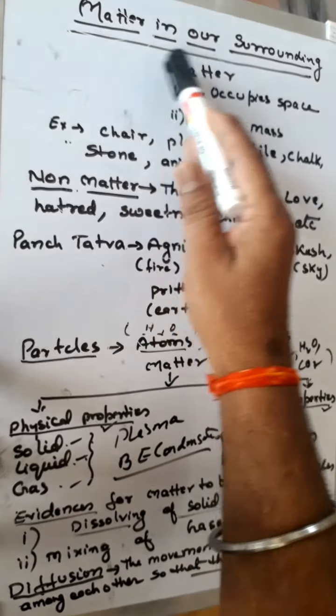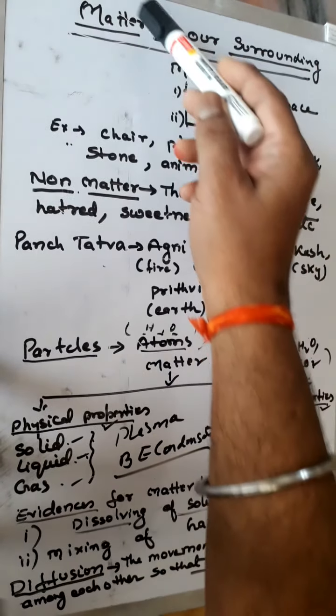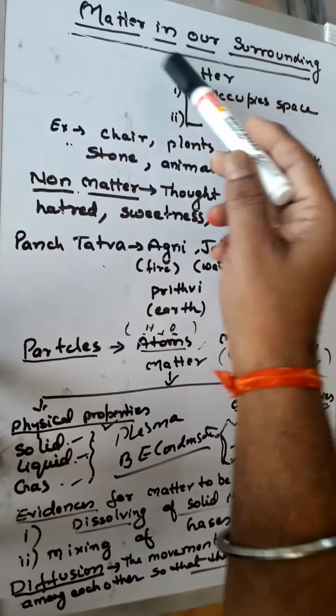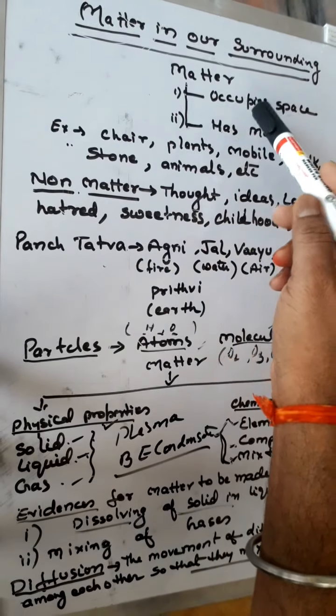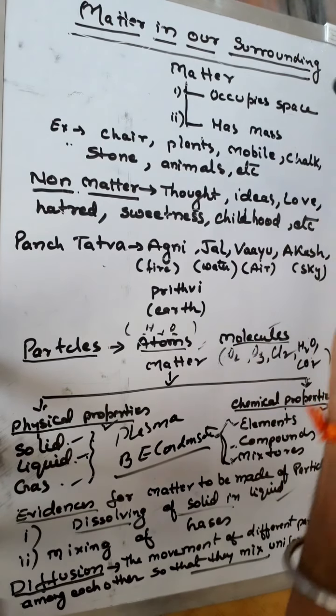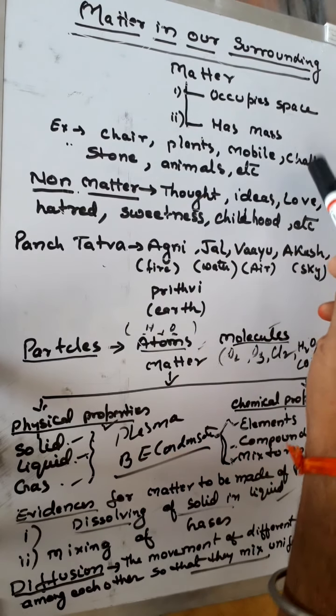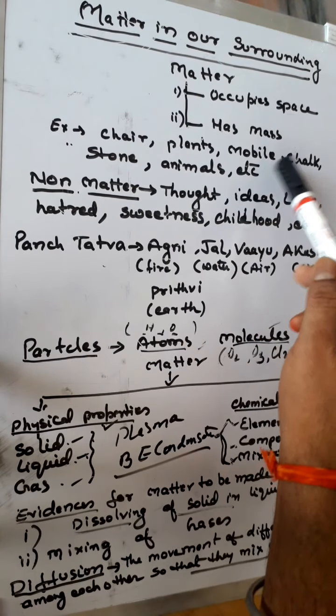We are going to see the chapter "Matter in Our Surroundings." We will see the term matter first. What is matter? Anything that occupies space and has mass, like chair, plant, mobile, chalk, stone, animals, etc.